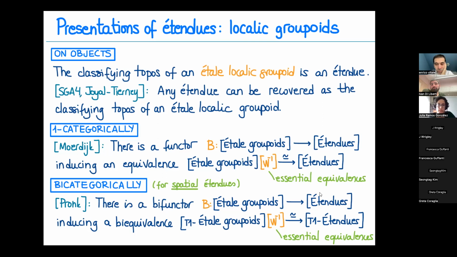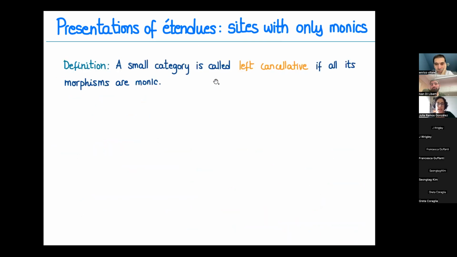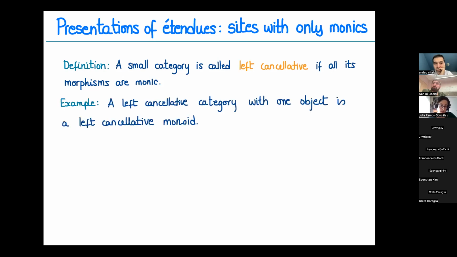Let's move to other presentations. So we have presentations also in terms of sites with only monic maps. So a small category, we say it's left cancellative if all its morphisms are monic. And why this terminology? Basically because a left cancellative category with one object is a left cancellative monoid. So we think of these as monoids with several objects, left cancellative monoids with several objects.